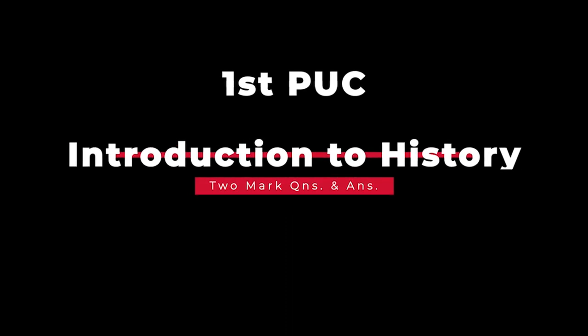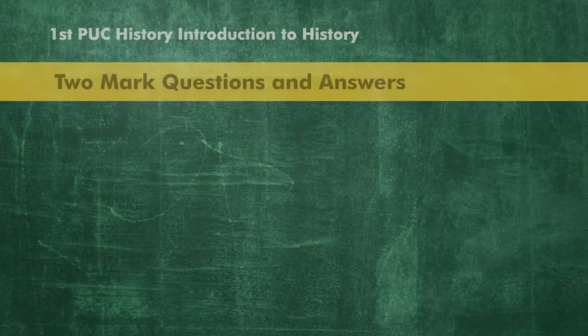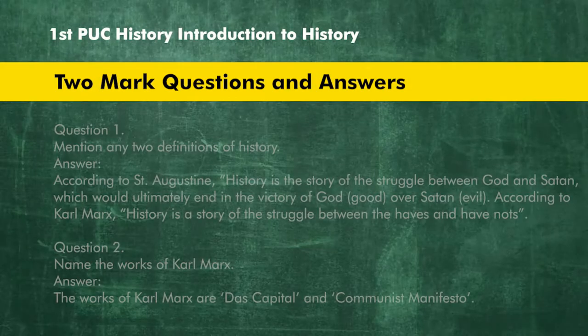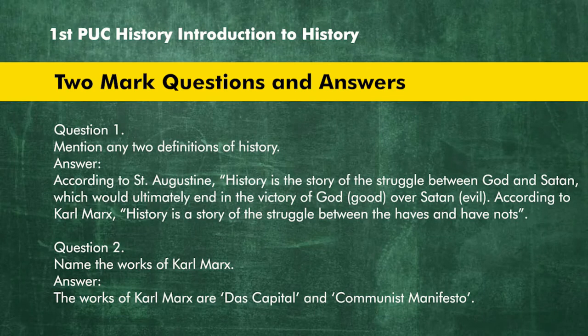First PUC History, Introduction to History, 2-mark questions and answers. Question 1. Mention any 2 definitions of history. Answer. According to Saint Augustine, history is the story of the struggle between God and Satan, which would ultimately end in the victory of God, good, over Satan, evil. According to Karl Marx, history is a story of the struggle between the haves and have-nots.